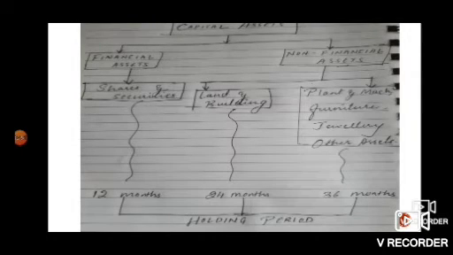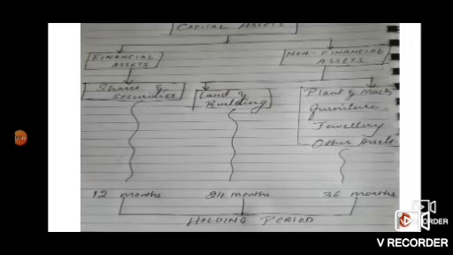Then, in case of other non-financial assets such as plant and machinery, furniture, jewelry and other assets, the holding period is 36 months. So, if any assessee holds these assets for less than 36 months, then those assets are treated as short-term capital assets.